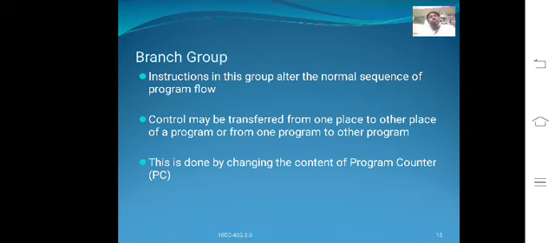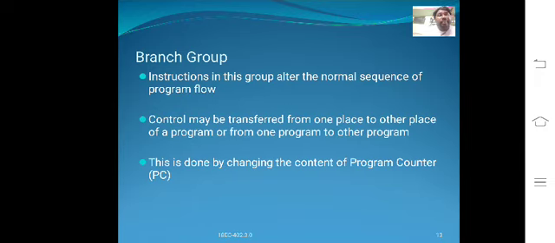Control may be transferred from one place to another place of the program, or from one program to another program.